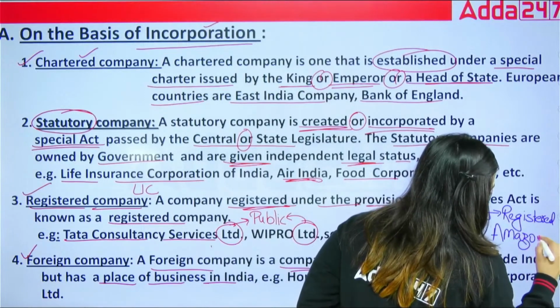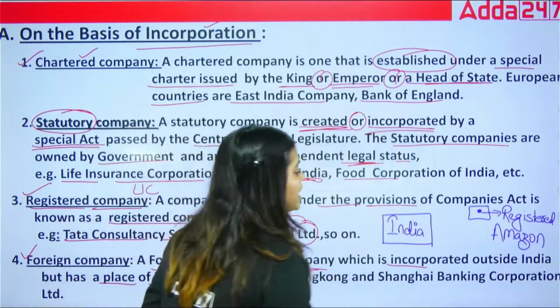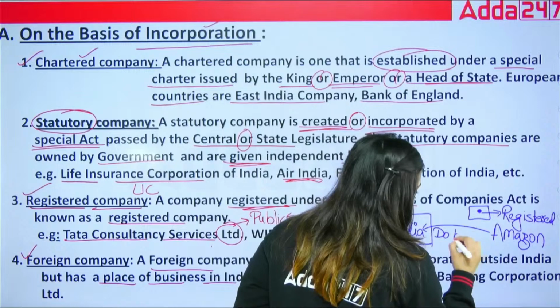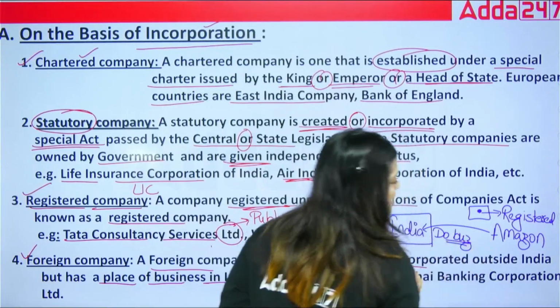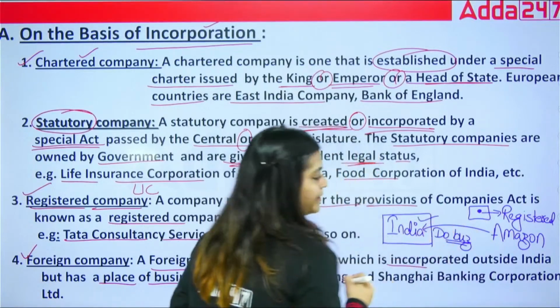Though Amazon is working in India, Amazon is not an Indian company, correct? So if this Amazon comes and does business here, then this Amazon is a foreign company for India.